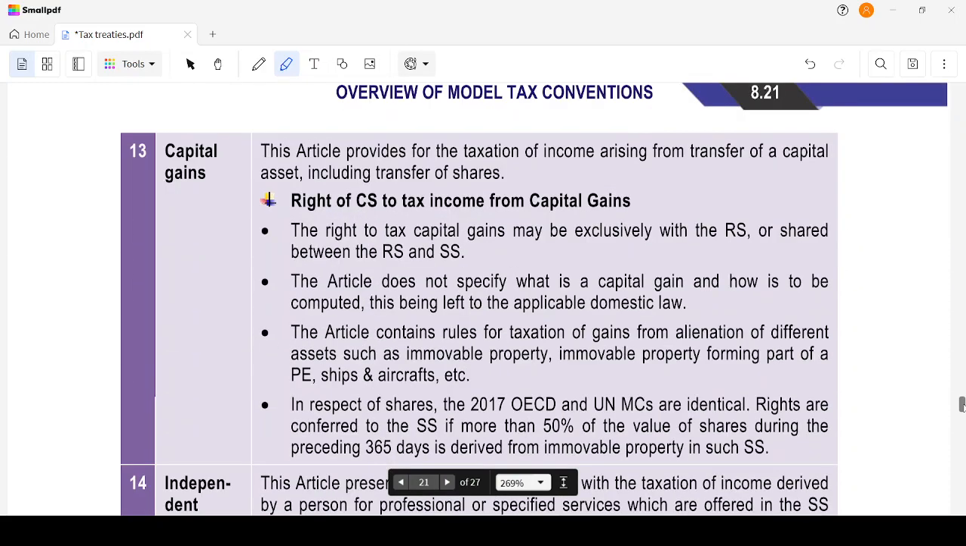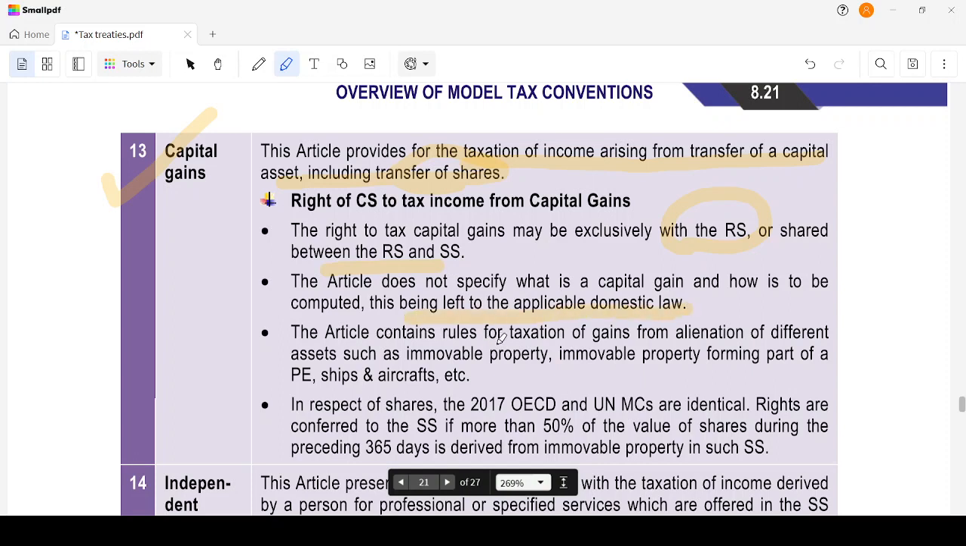Now, moving on to the next one: capital gains. This article provides for taxation of capital gains from capital assets, including transfer of shares. Shares are also a capital asset. Right of the contracting state to tax income from capital gains: the right to tax capital gains may be exclusively with the resident state or shared. The article does not specify what a capital gain is and how it is to be computed, this being left to the applicable domestic law.